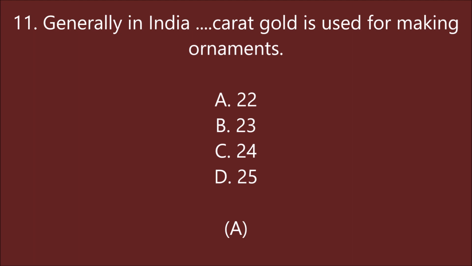Generally in India, 22 karat gold is used for making ornaments. It means that 22 parts of pure gold is alloyed with 2 parts of either silver or copper. Next question.